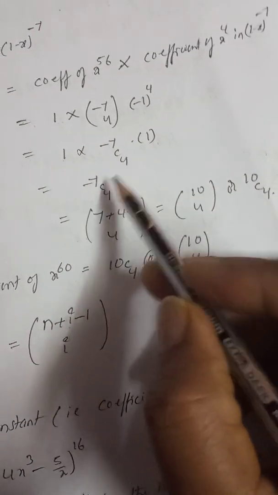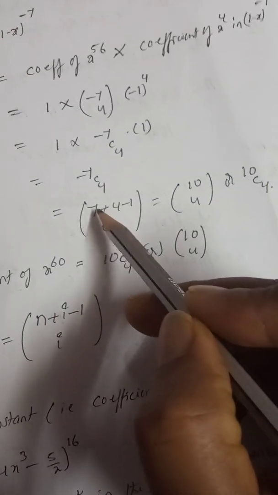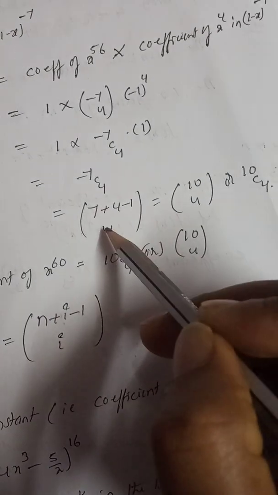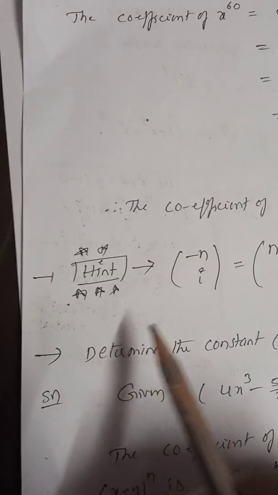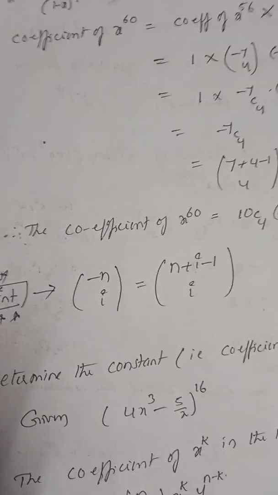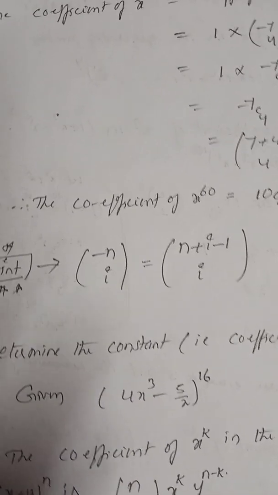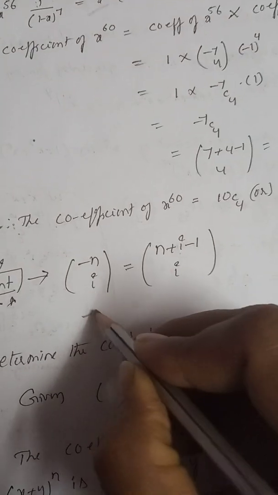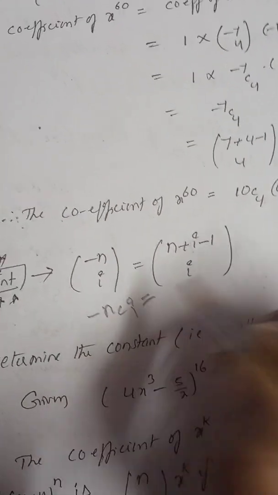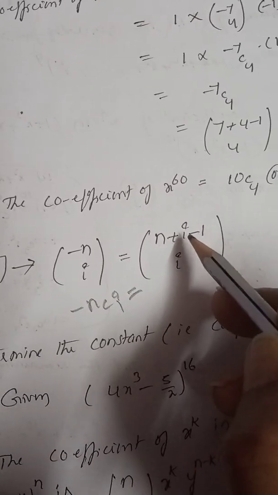Here minus 7C4 can be written as (7 plus 4 minus 1)C4, that is 10C4, or you can write 10C6. Here we have to remember this formula. This is a very important one. Minus nCr is equal to (n plus r minus 1)Cr, right?